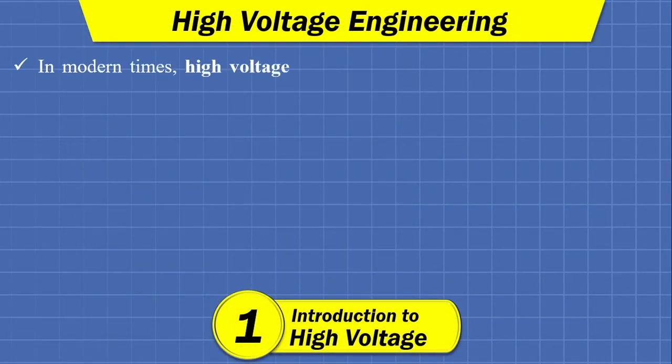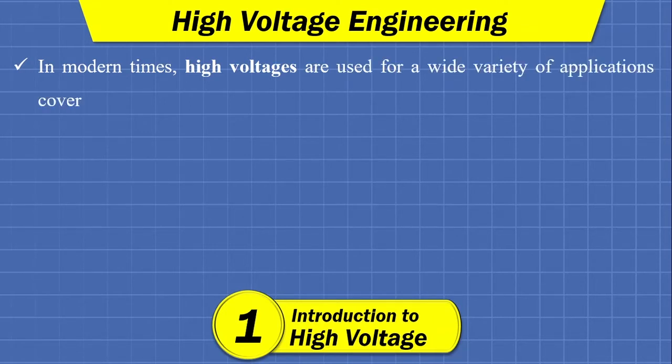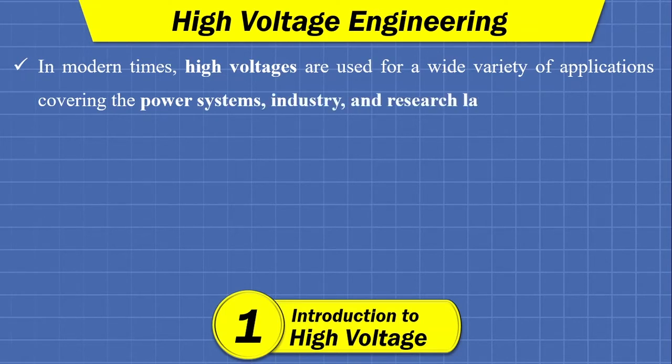So in modern times, high voltages are used for a wide variety of applications, covering power systems, industry, and research laboratories. Now we are witnessing that as the power system has emerged, the level of voltage has increased. So nowadays all the transmissions are carried out in extra high voltage limits, fine, in 756 or 765 kilovolt.